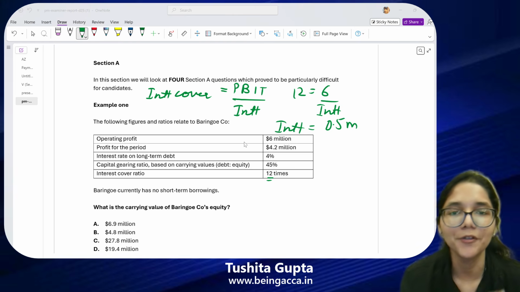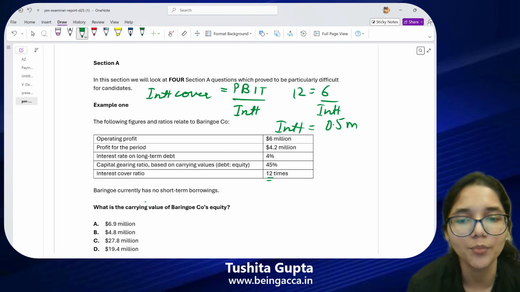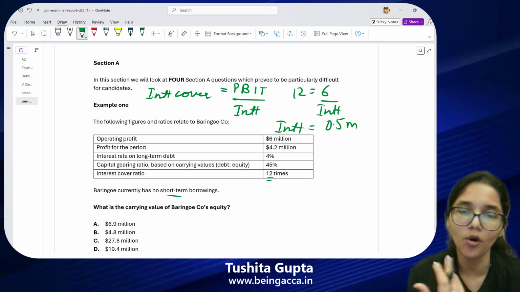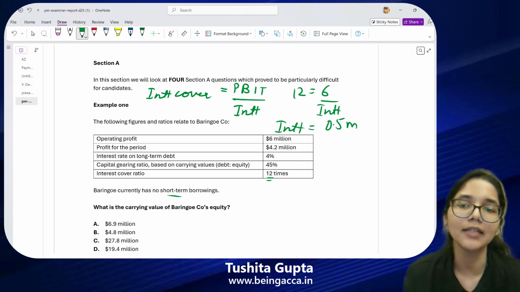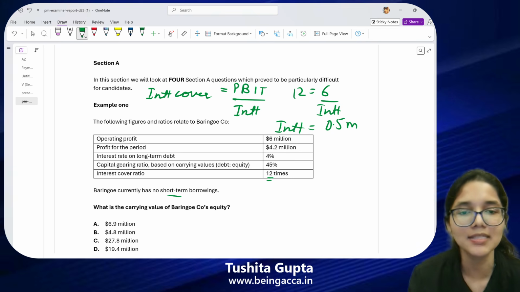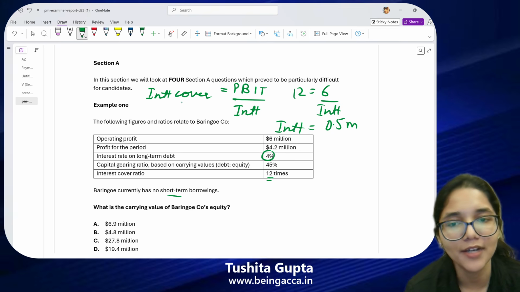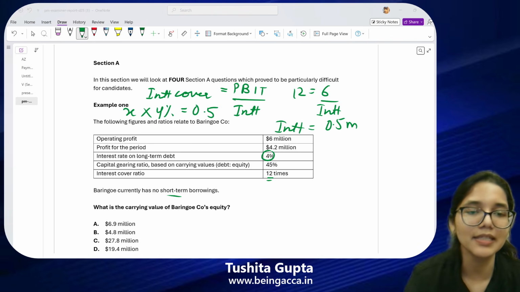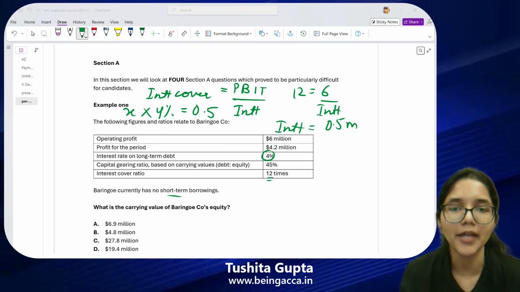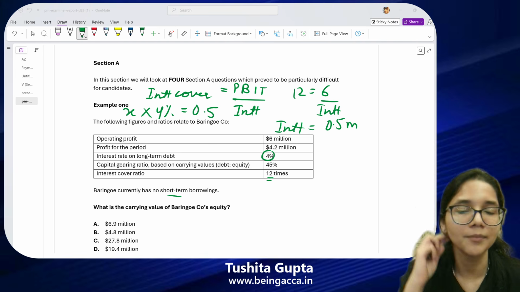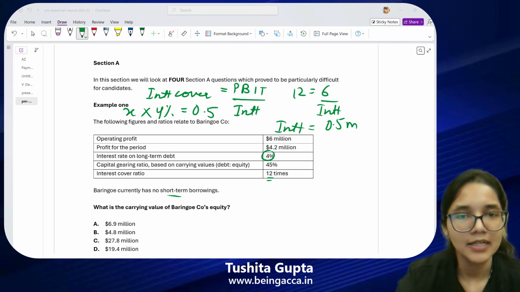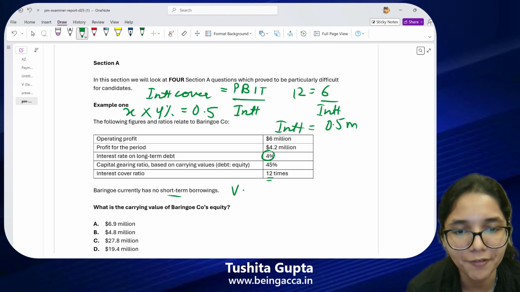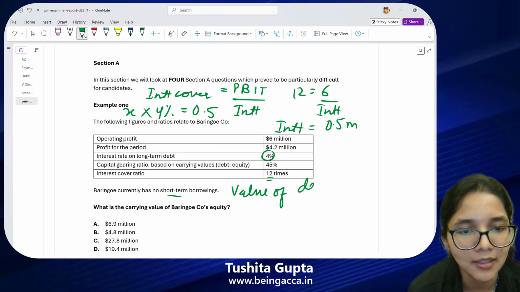Now, if this is the amount of interest, and I don't have any short-term borrowings, then all of the interest which I am paying entirely relates to my long-term borrowings. So let's suppose X is my borrowing, then 4% of X is equal to 0.5. Using this, let me know how much would be the value of my long-term debt? How much long-term debt do I have with me? Ma'am, 12.5. Simply take 0.5 and divide it by 4%. That's going to give you 12.5. So that means your value of debt is 12.5.